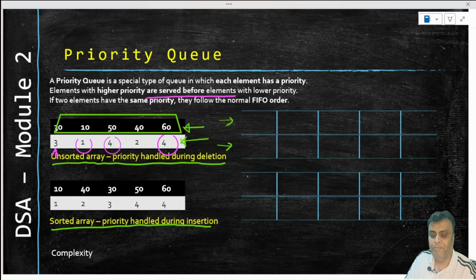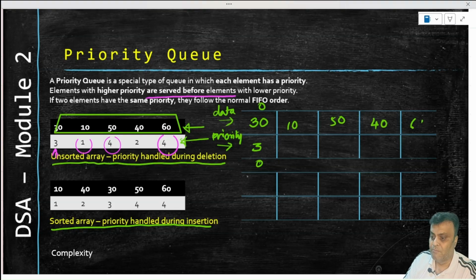Now, when storing, if I just store it the way it is coming, then it is an unsorted array, and the priority is handled during deletion. It means that I am going to store 30 in the first pocket because it came in as 30. If we call this the data array and this the priority array, then the data array's 0th index will have 30, the priority array's 0th index will have 3, and we will fill it up in the same way that we are getting the elements.